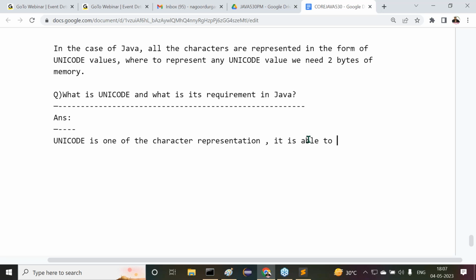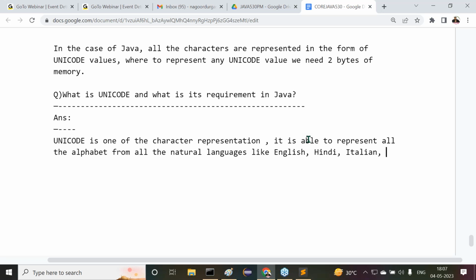It is able to represent all the alphabets from all the natural languages. What are these natural languages? English, Hindi, Italian, Japanese, and so on. So, got it or not? In every natural language, some alphabets are available. All these alphabets we want to represent in the form of their Unicode values. Okay, up to that it's okay. Now this is the meaning of Unicode representation. Unicode is one of the character representations.